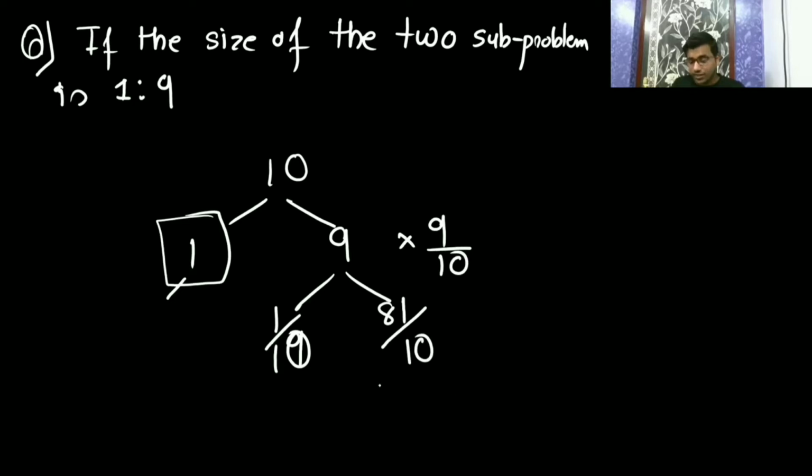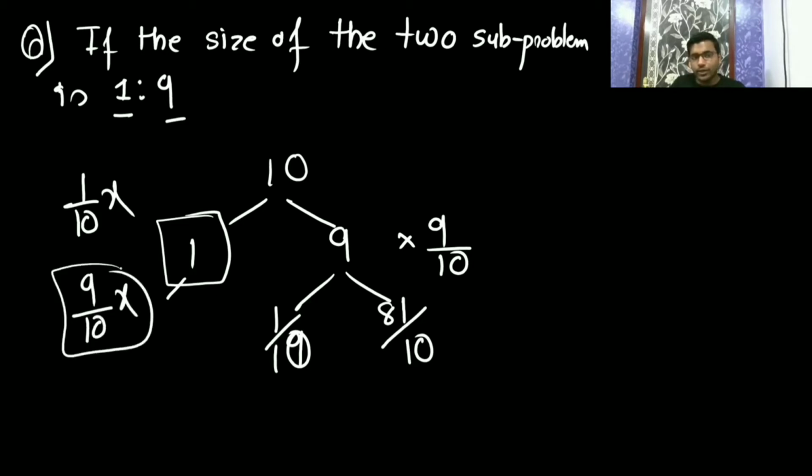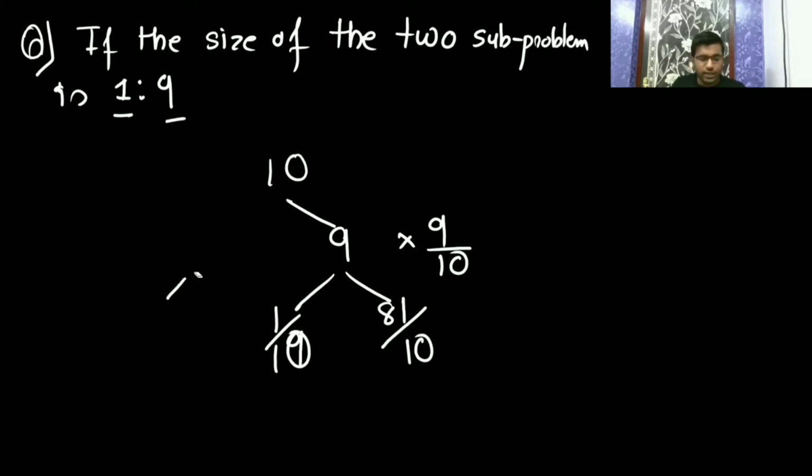Like this the partition will happen. In one part one element, in another part it will have 9. Means 1/10 of the total elements in one case, and 9/10 in the other. So the size of the two subproblems is 1 is to 9.